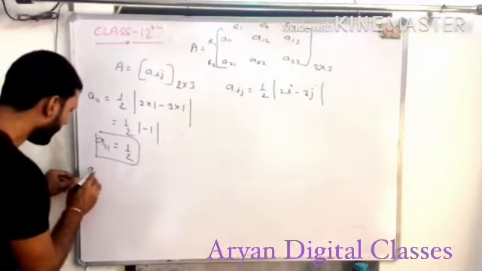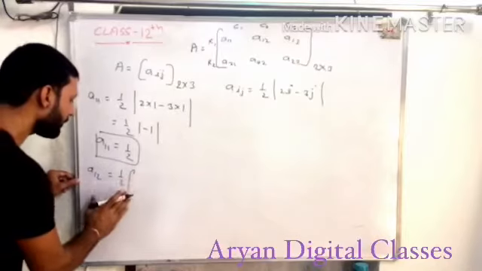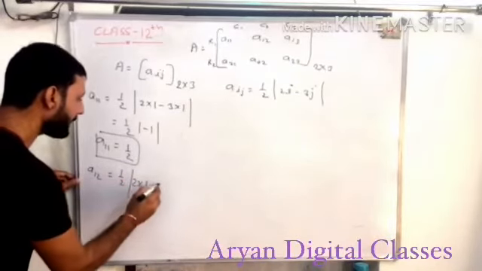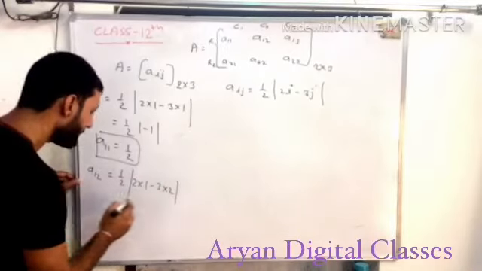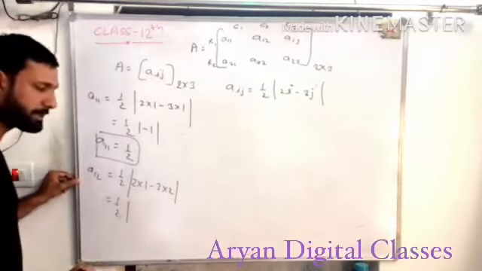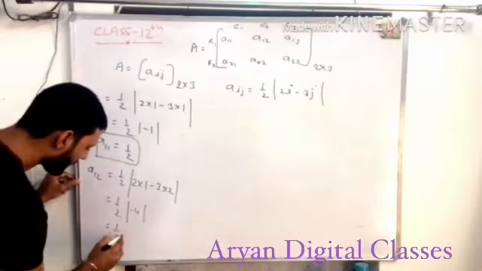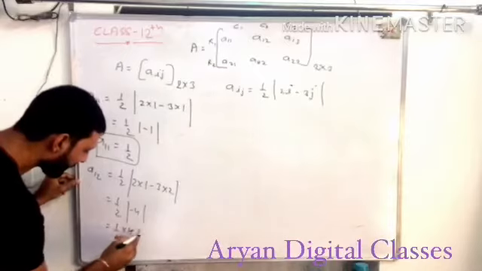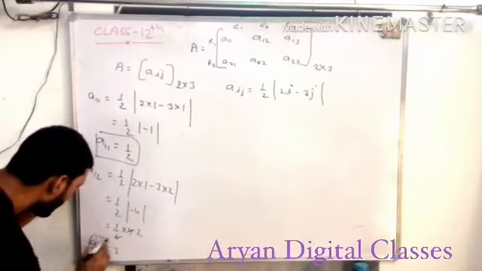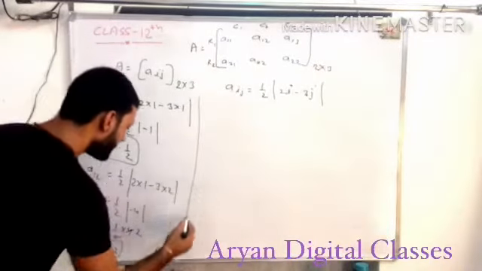Next, A12, meaning 1 upon 2 into modulus of 2 into 1 minus 3 into 2. 1 upon 2 modulus of 2 minus 6 is equal to minus 4, and we will change it to plus 4, so 2. A12 is equal to 2, and this is the second element of the given matrix.